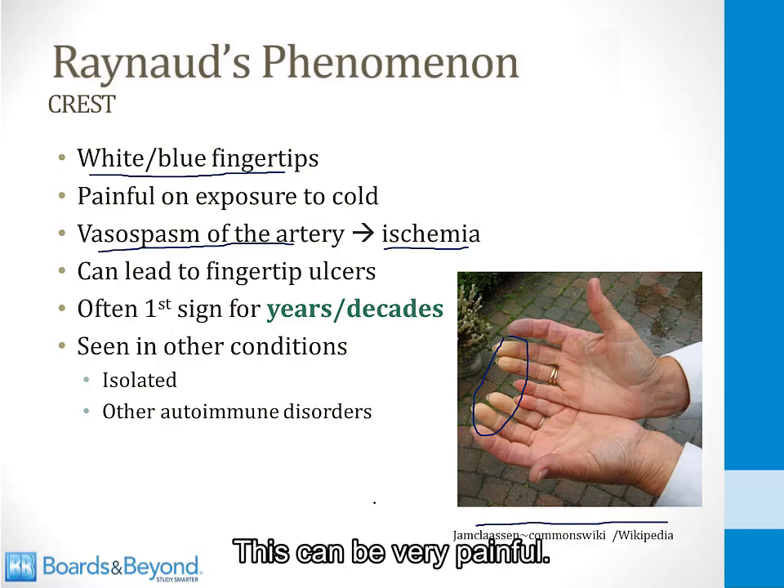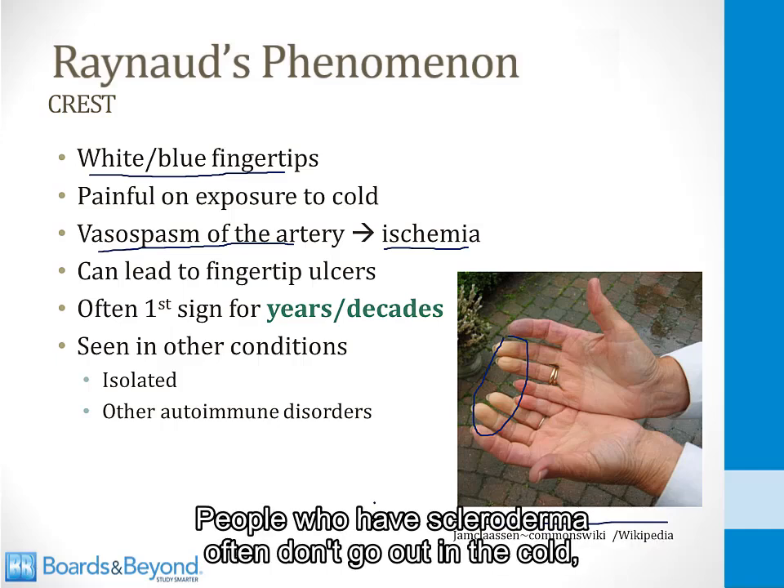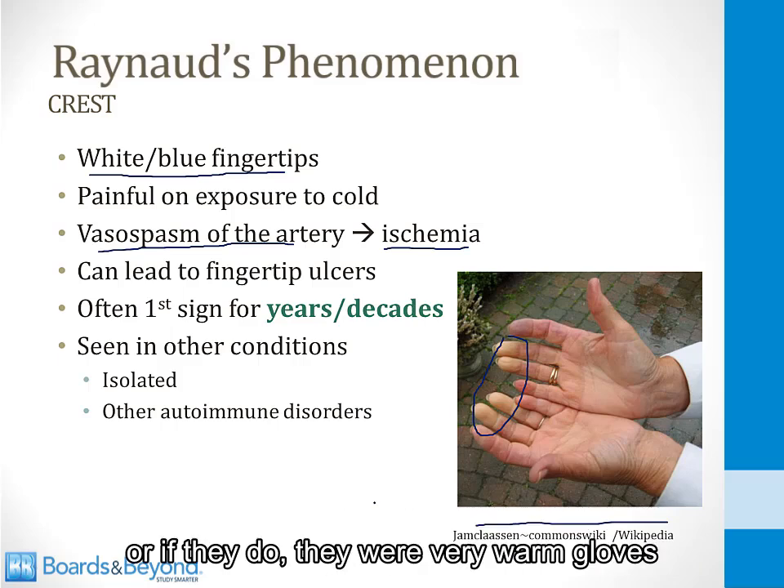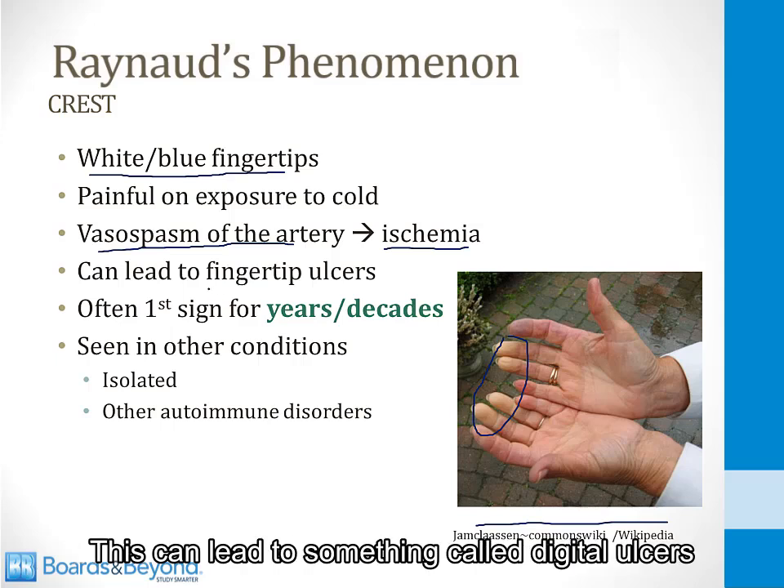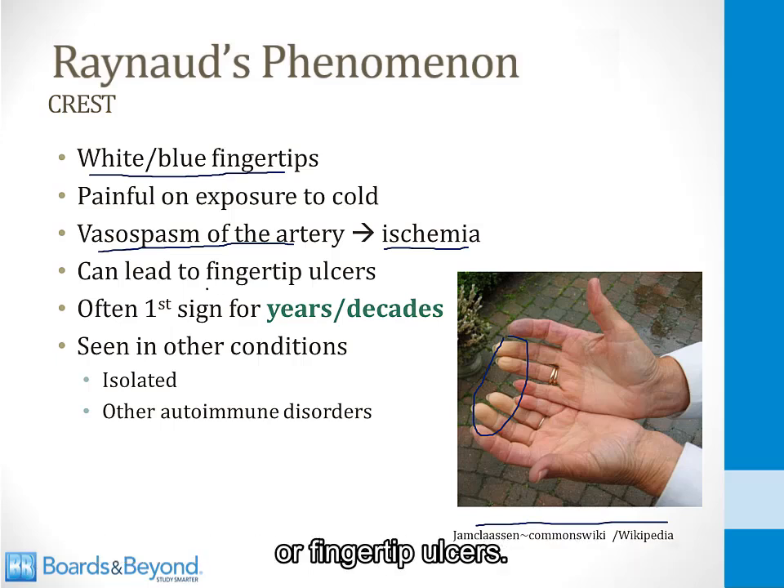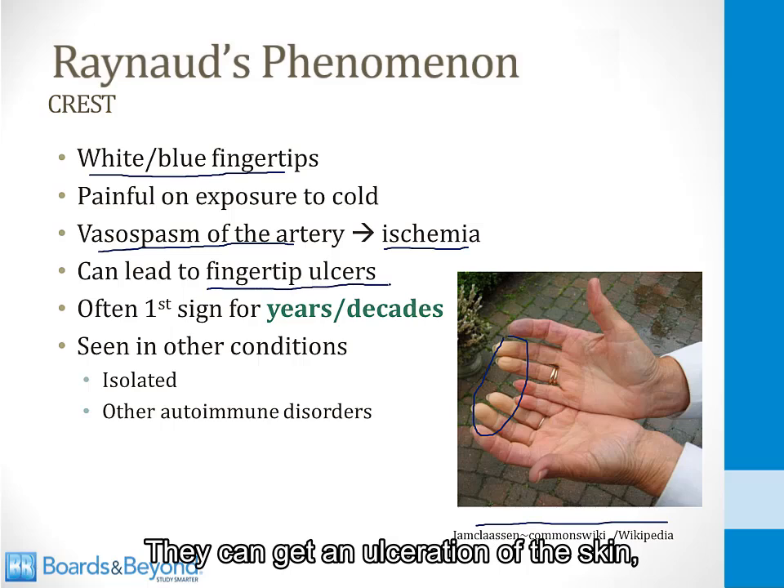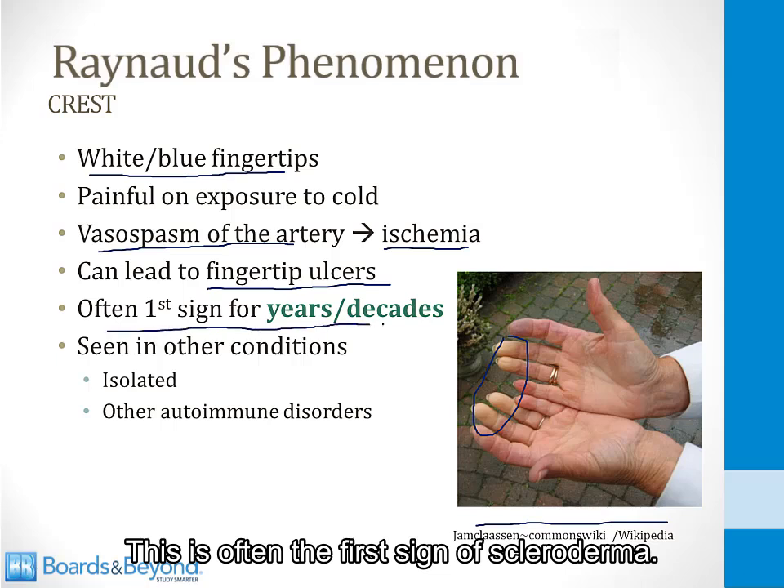This can be very painful. People who have scleroderma often don't go out in the cold, or if they do, they wear very warm gloves because the cold can make their hands hurt a lot. This can lead to something called digital ulcers or fingertip ulcers. They can get an ulceration of the skin and it can become infected. This is often the first sign of scleroderma. I mentioned this before.